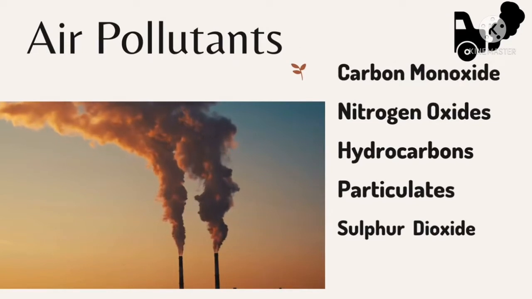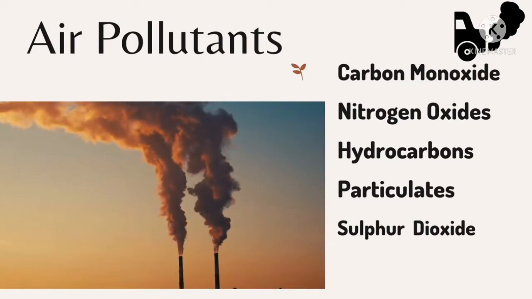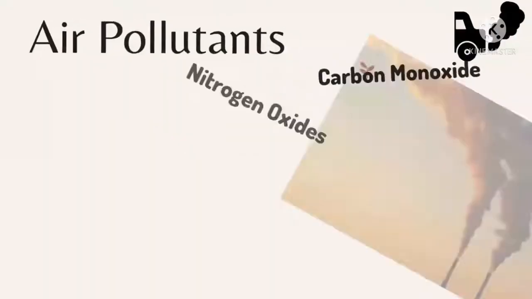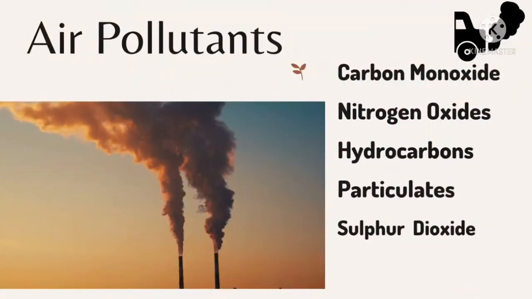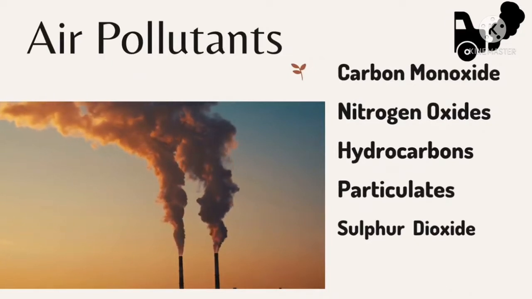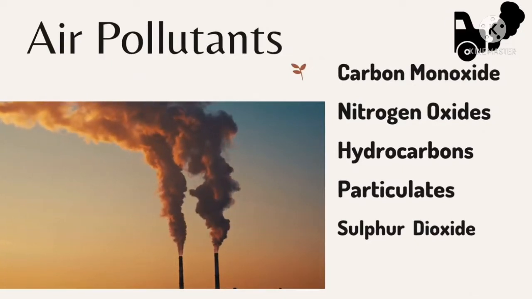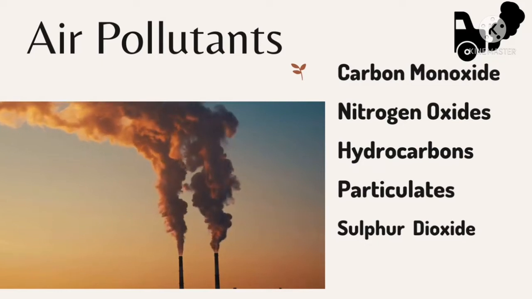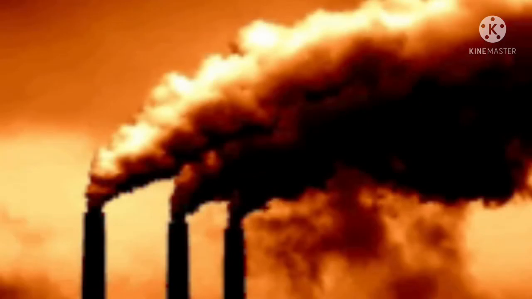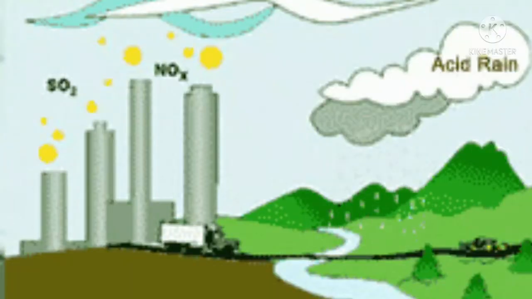Then we have hydrocarbons. They come from petrol that is not fully burnt. Then we have particulates. These come from dust, fumes, and soot that come from factories or anywhere they are burning coal for cooking. Then we have sulfur dioxide. This one has no color. Most times it's released by power stations, and all these things cause acid rain when it mixes with water in the air.